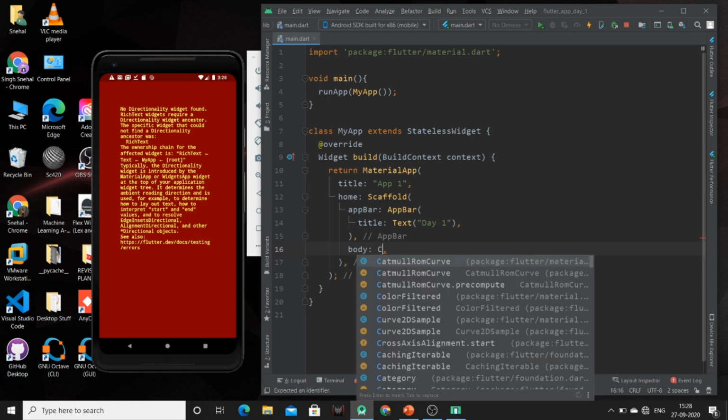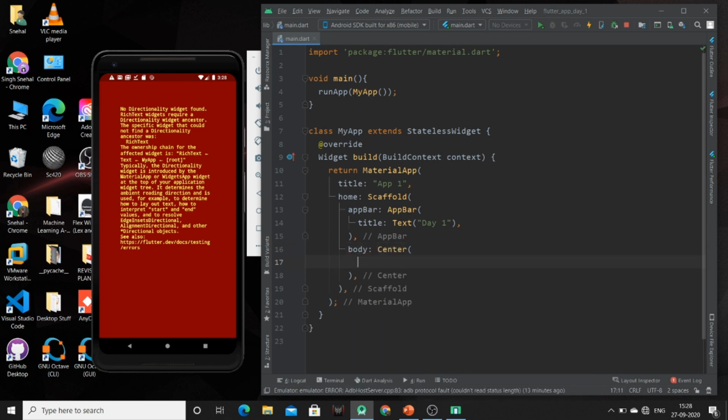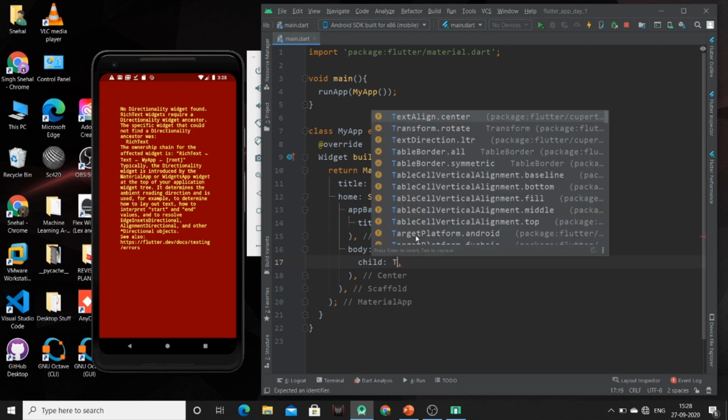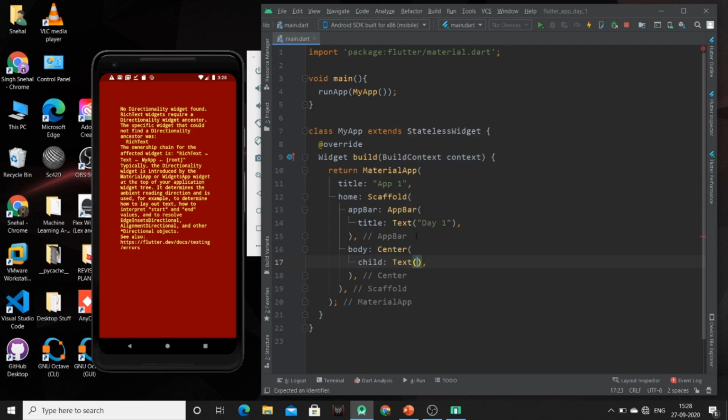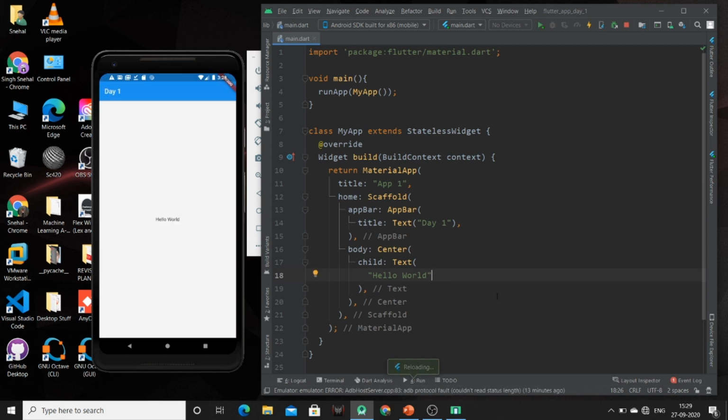Inside that, I am creating one center widget, and inside that we have to create one child of this center widget, and I am going to use text as a child. So we can write text, hello world. Now just press Control S. This will reload our page. So here is the title of our app bar, that is day 1.